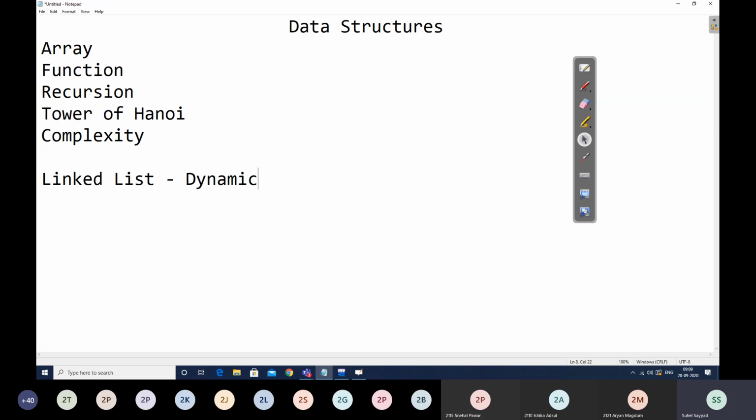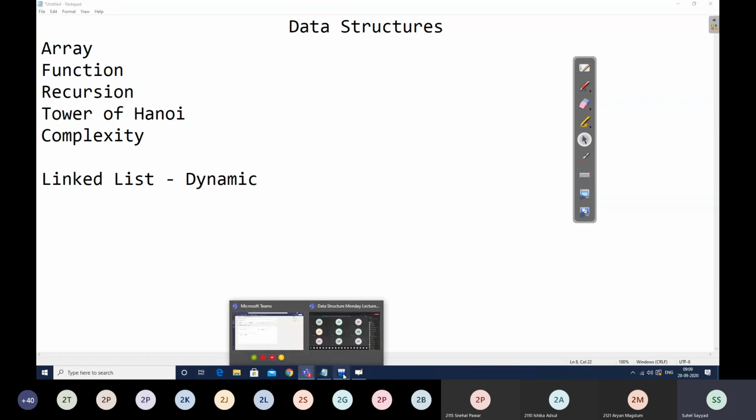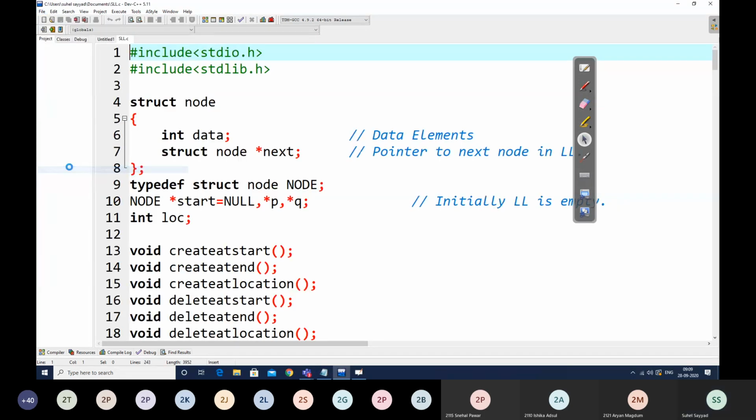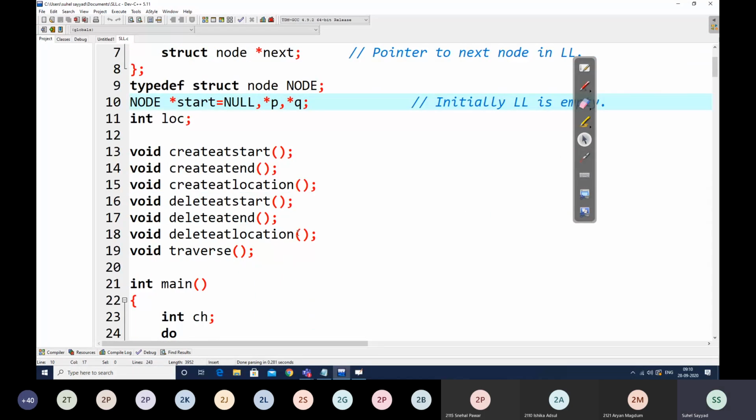Then we had seen different operations for this singly linked list. If I quickly open that in front of you for a quick revision. Okay, so this is the singly linked list. So we had create at start, create at end, create at given location, delete at start, delete at end, delete at given location, and traverse.